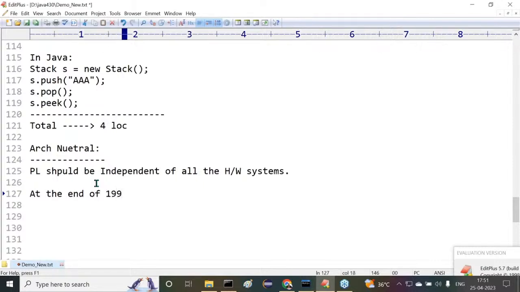At the end of 1992, the new programming language was prepared, completed. The programming language was completed at the end of what there? 1992. That's okay, completed. Then after completion of this new programming language, some people wanted to give a name to it. Sun Microsystems wants to give a particular name to the new programming language. They are searching for the name.